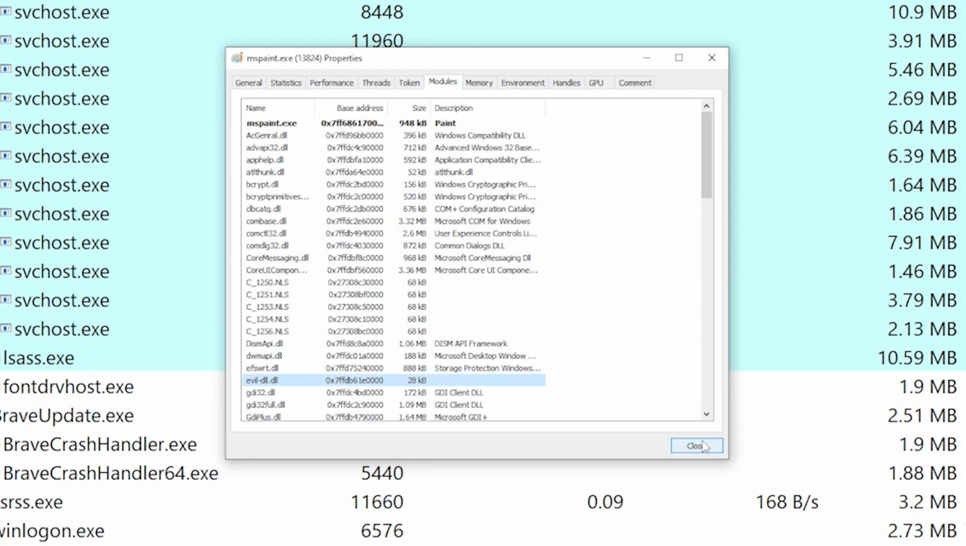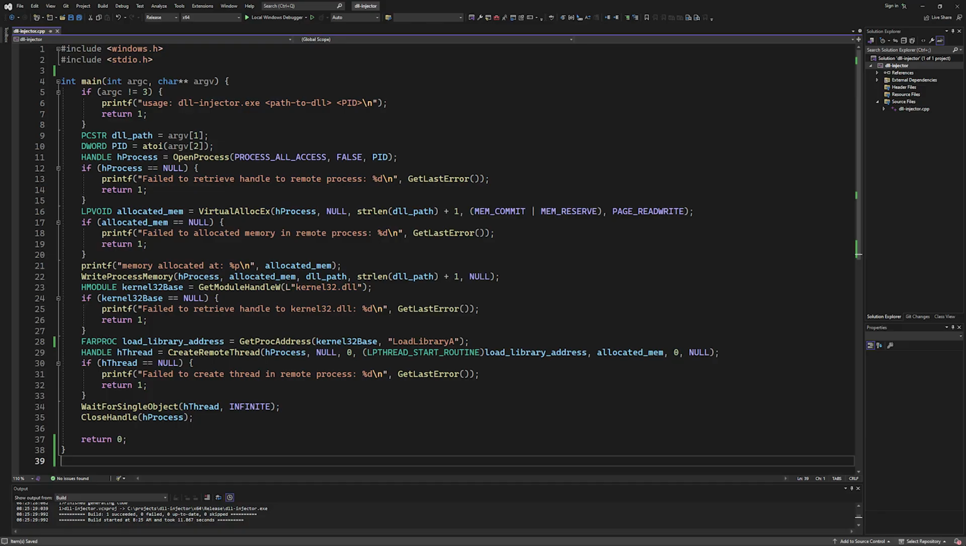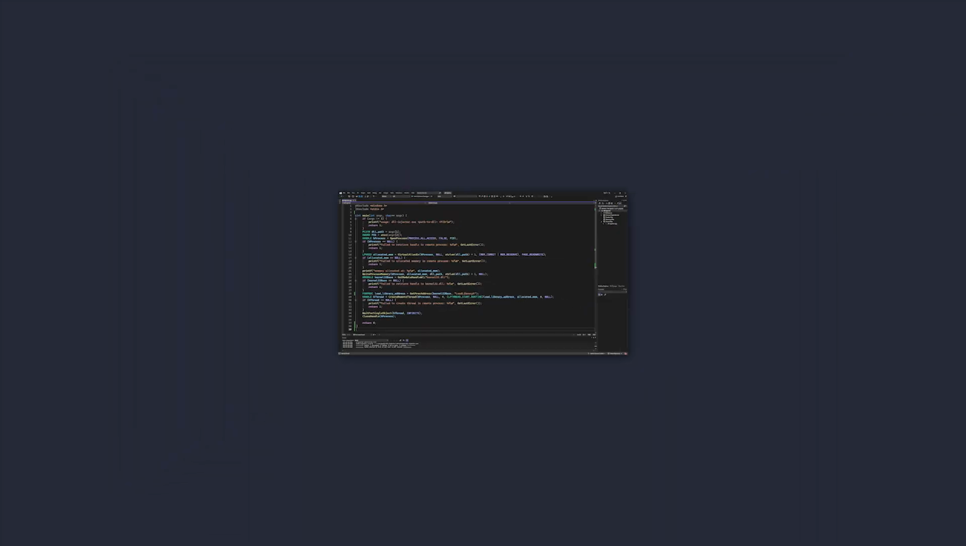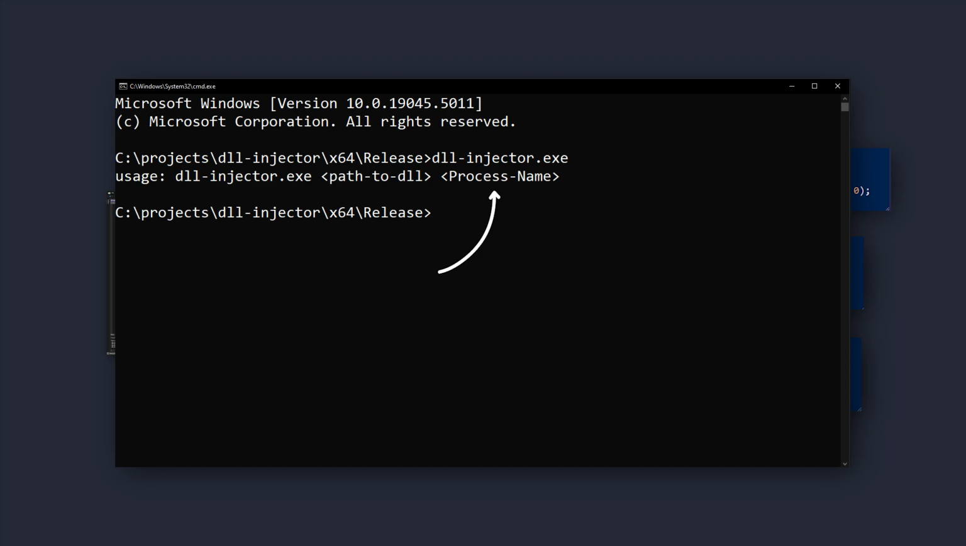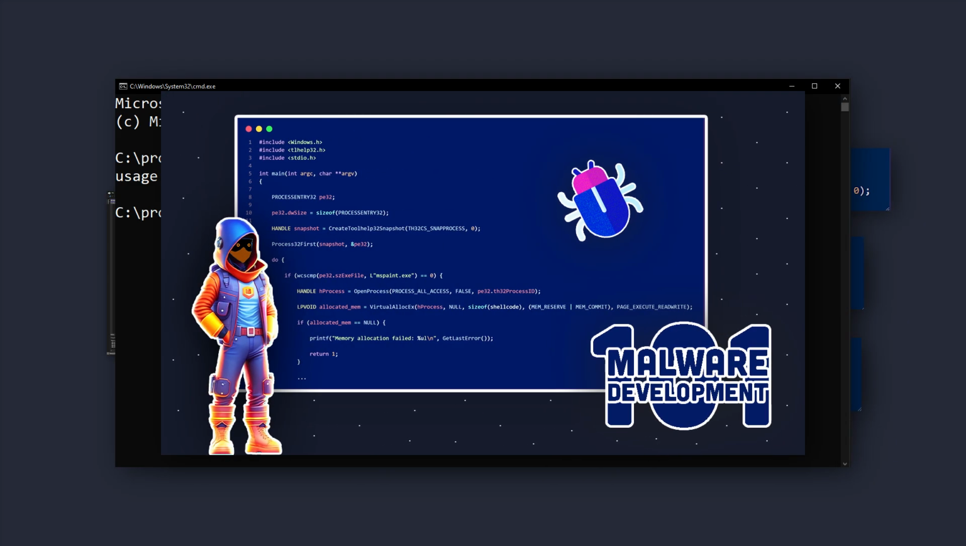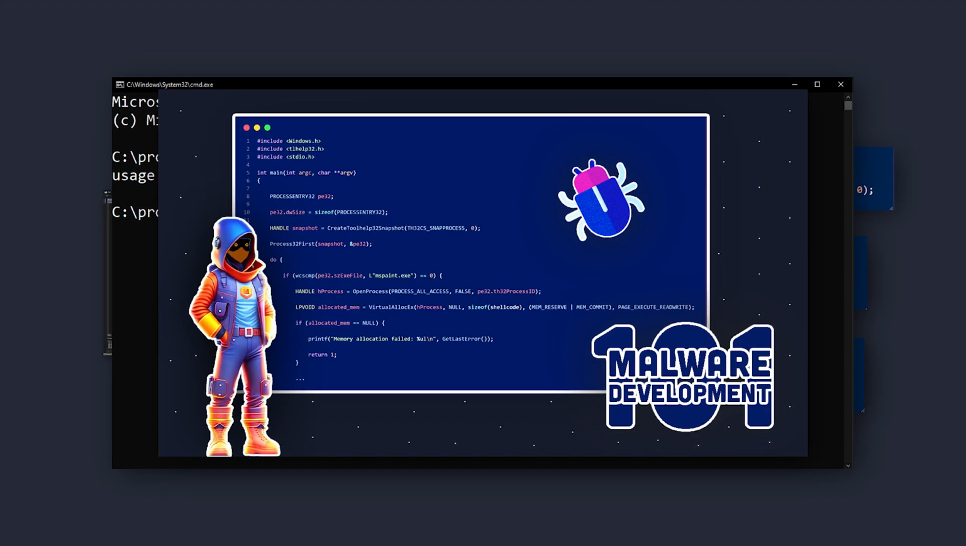We did it, everyone. Now, as an exercise or homework for you, I want you to implement the whole thing from the ground up and add to it the process enumeration functionality so that when you run it, you supply to it the process name instead of the process ID. And if you get stuck, just watch the previous video. You'll find the code along with the executables in my GitHub, link in the description below.